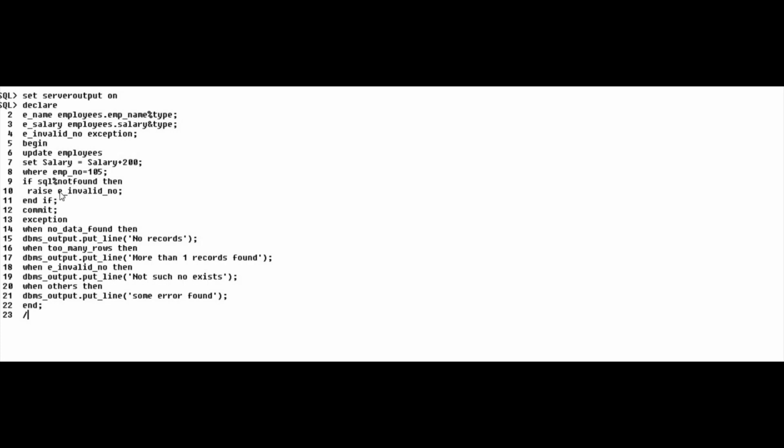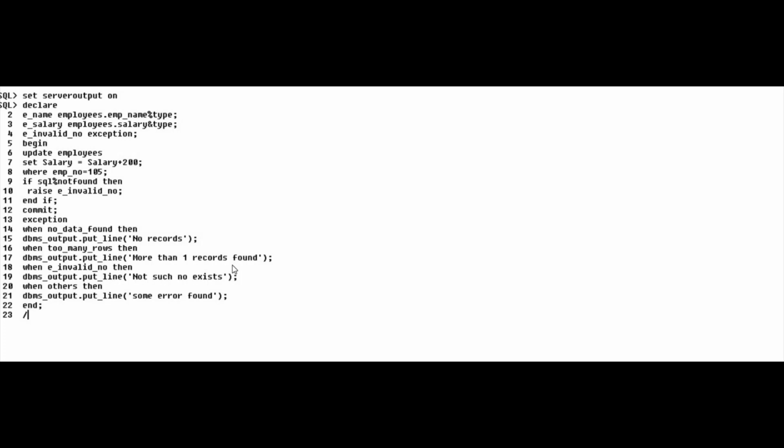After raising the exception, it will find its matching statement. And here you can see that when invalid number is raised, it's the matching handler of the raised exception. That's why the no such number exists statement will be executed. So it's the user defined exception.